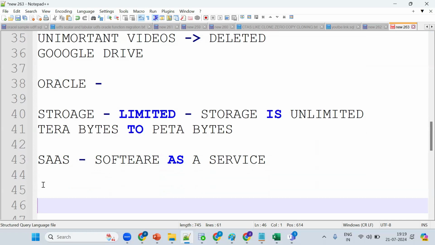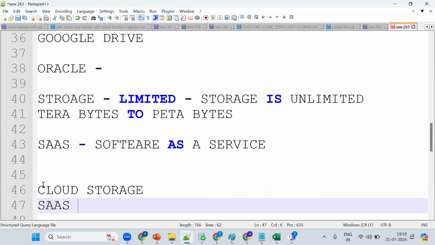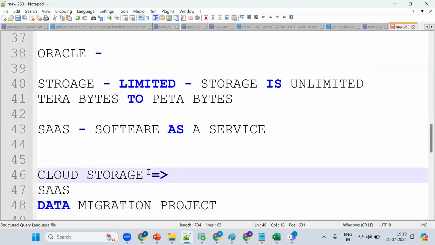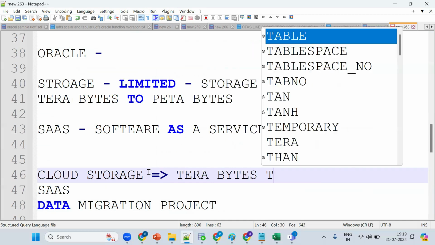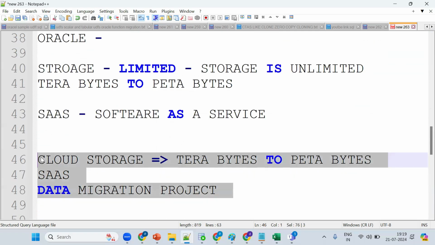Simply, it's a cloud storage. Two things, cloud storage and the SaaS, and another thing is data migration. So these 3 points we can say. Simply, it can handle huge volumes, terabytes to petabytes of volume. One more thing is SaaS. Otherwise, these 3 things define Snowflake: storage, processing, analytics, and migrating. Migrate is nothing but moving from one system to another system. We are trying to migrate the data.